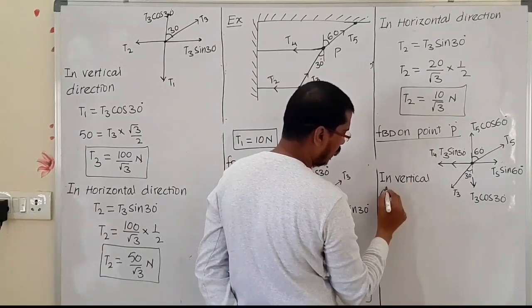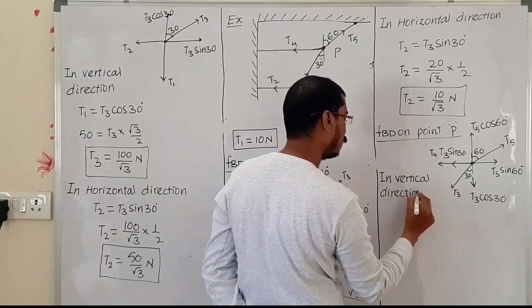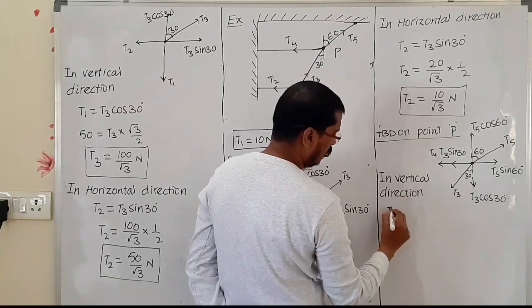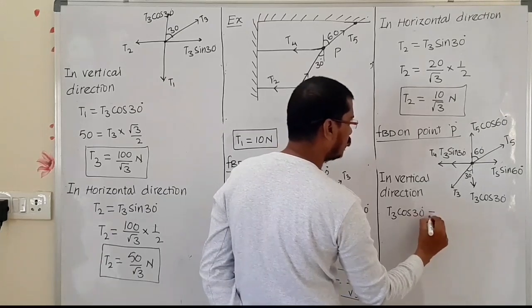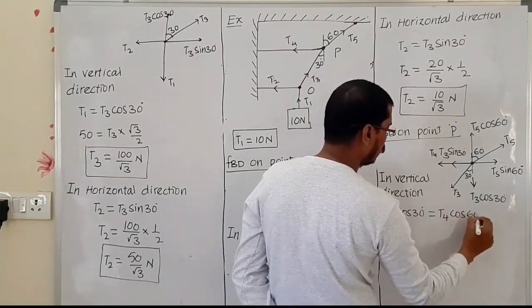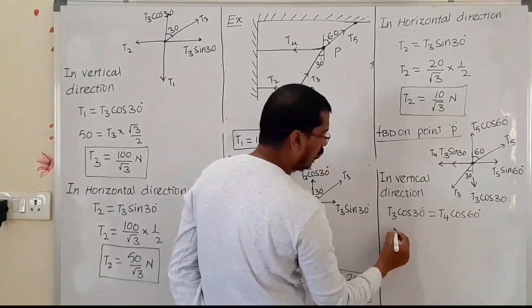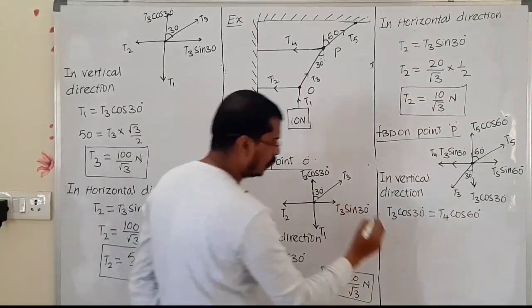In vertical direction, T3 cos 30 degree is equal to T5 cos 60 degree. Here T3 value is 20 upon root 3.